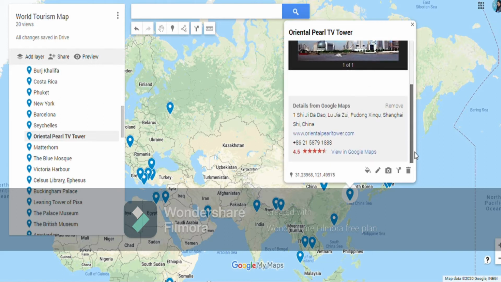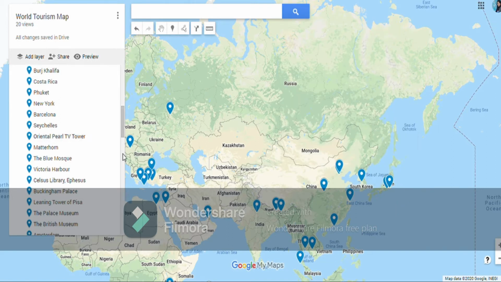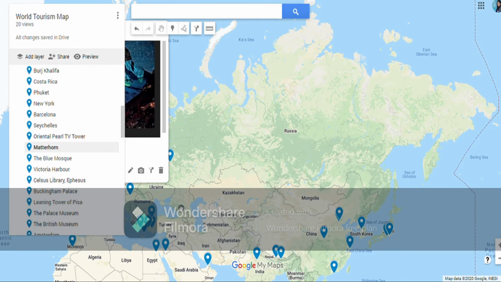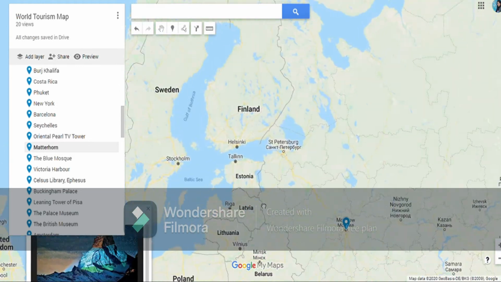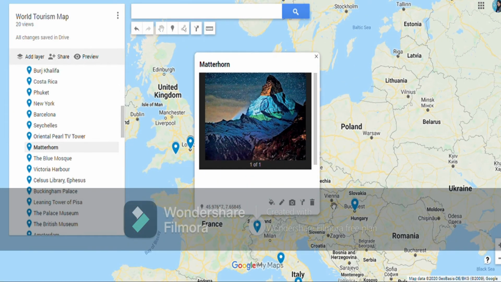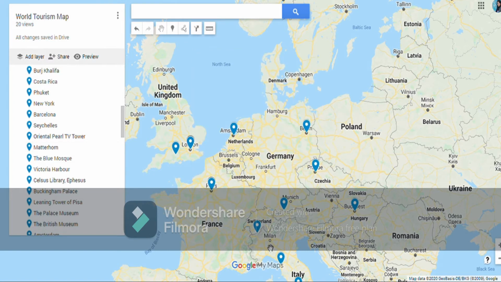Okay, then we have Matterhorn, a mountain in Switzerland. Recently it was lit up with the Indian flag, to show solidarity with the global pandemic of COVID-19 that is going on. Here we have the city of Milan, which is in Italy, but near to Milan, because Switzerland is a really very small country, near to the southern border we have this Matterhorn mountain.